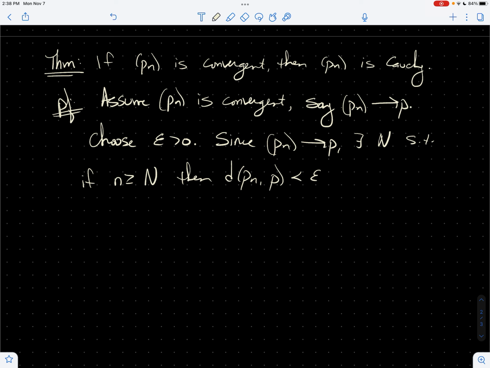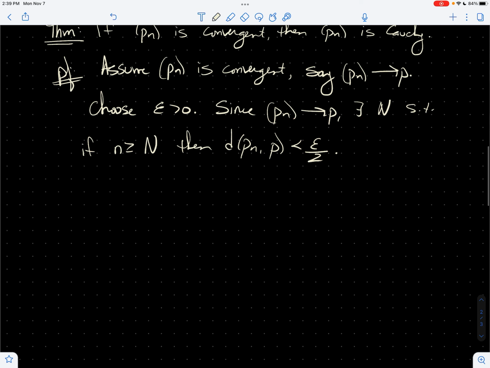Now, I can do epsilon if I want. I, for my own purposes, want to do epsilon over 2. As long as what I put here is positive, I'm good to go. And I want you to make sure that you understand this part has nothing to do with this unless we want it to. Just since it's convergent, there's a cutoff point for any positive number that you want to put there, as long as it's positive. The number that I happen to be interested in is the epsilon that was chosen for this other thing cut in half. Okay? So then here we go.